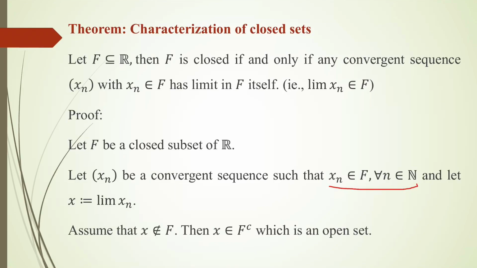By our assumption, F is a closed set. If F is a closed set, then F complement will be an open set. Now, this X, which is limit of Xn, is in F complement, which is an open set. And what is meant by an open set? Open set means it is a neighborhood of each of its points.